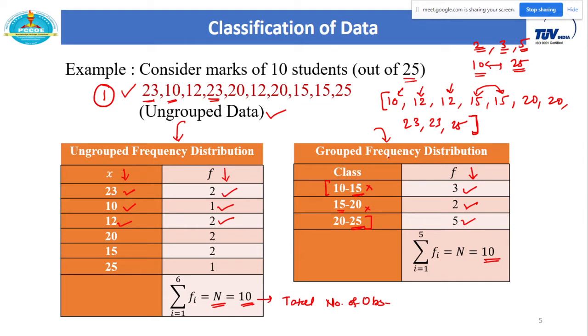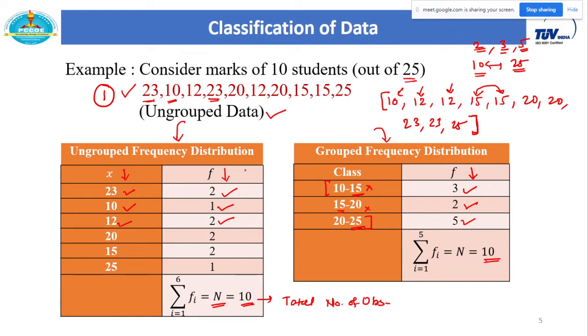Second is group frequency distribution. So instead of considering these distinct values, just consider the interval. Since this data varies from 10 to 25, just consider intervals which range from 10 to 25 with any difference. That difference you can vary. You may consider from 10 to 12, 12 to 14, 14 to 16, like that. So these are just the representations of given data.